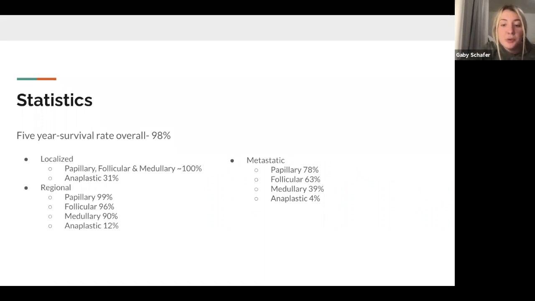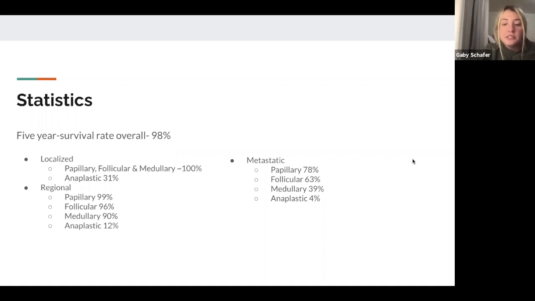If the thyroid cancer has spread to nearby tissue, organs, and/or the regional lymph nodes, it is considered to be regional. The 5-year survival rate for regional papillary is 99%, follicular is 96%, medullary is 90%, and anaplastic is 12%.